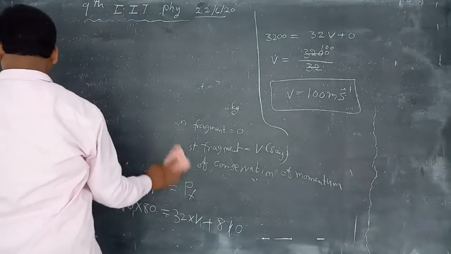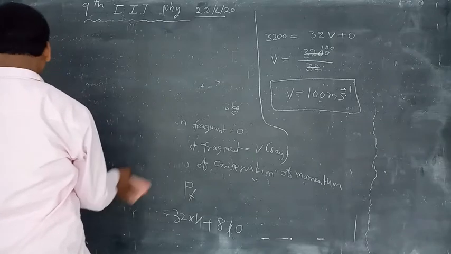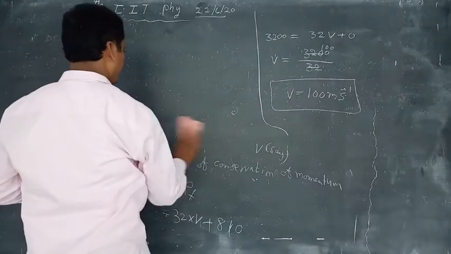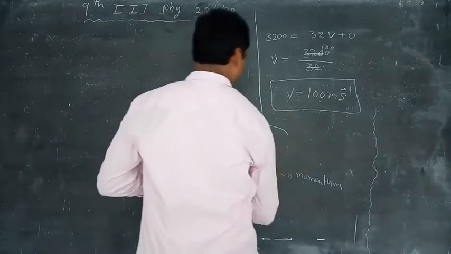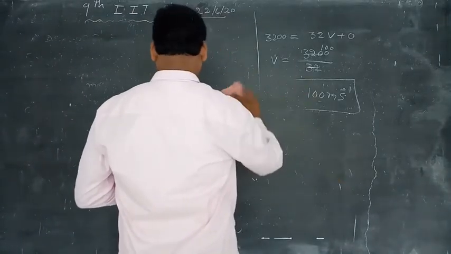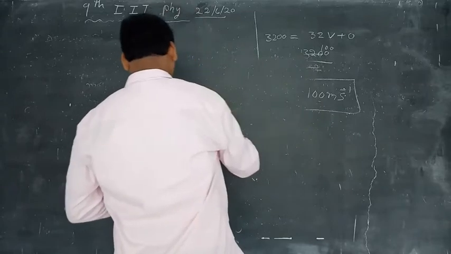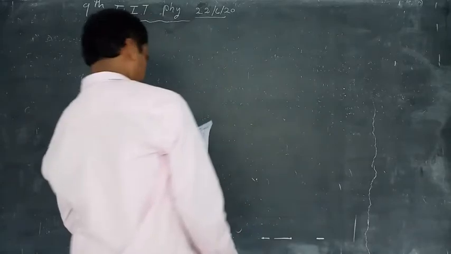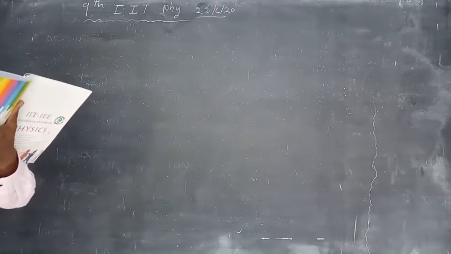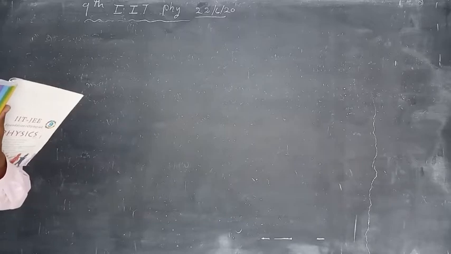A block moving horizontally on a smooth surface with speed 20 meters per second bursts into two equal parts, continuing in the same direction.